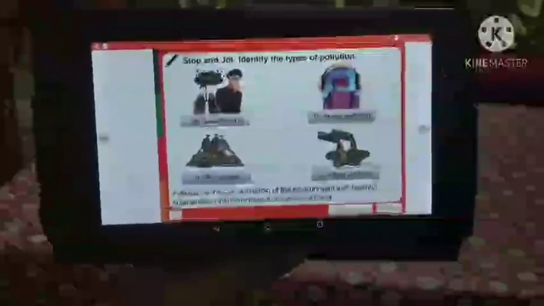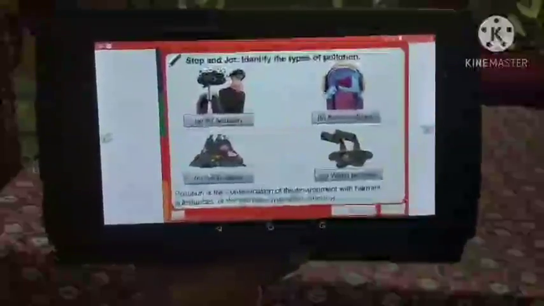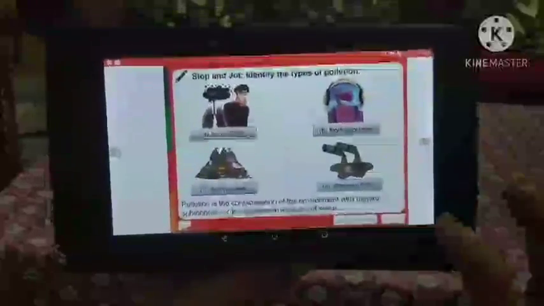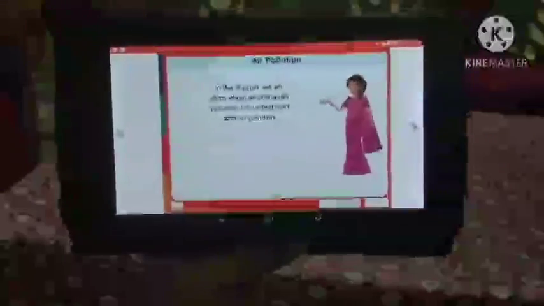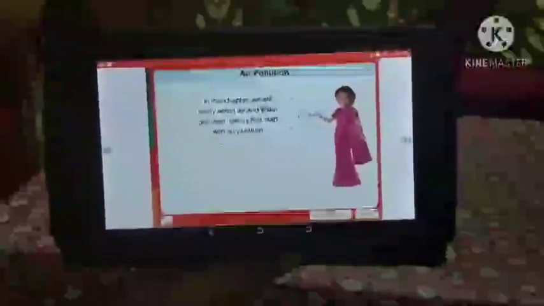Now what is pollution? Pollution is the contamination of the environment with harmful substances or the increase in the levels of noise. So in this chapter we will study about air and water pollution. Let us first start with air pollution.